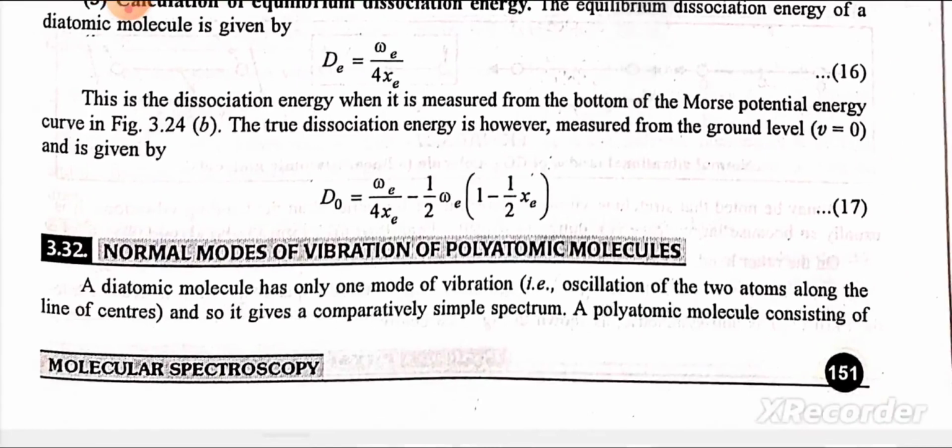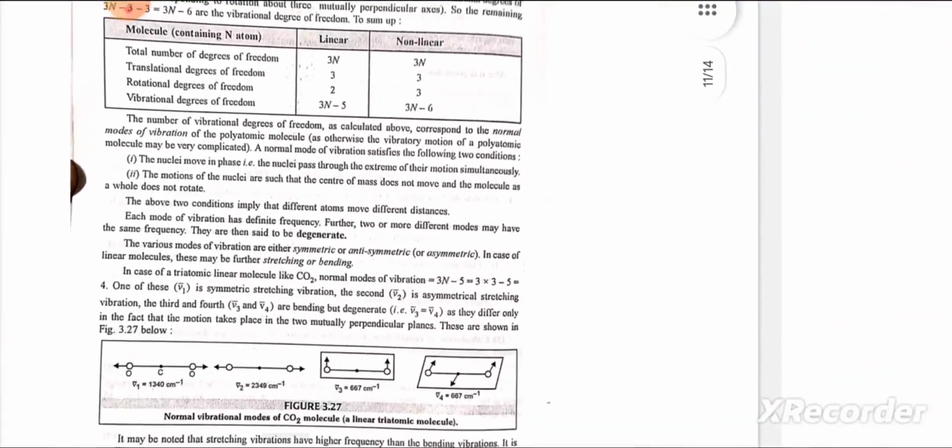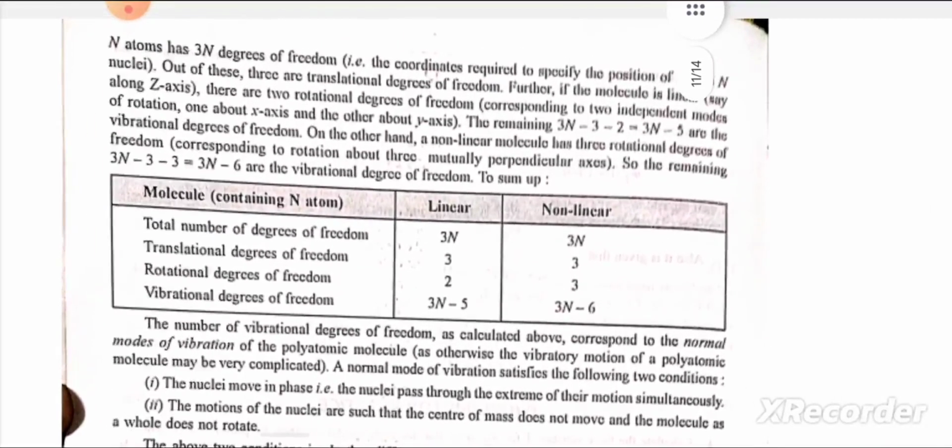Normal modes of vibration of polyatomic molecules. A diatomic molecule has only one mode of vibration, that is, oscillation of the two atoms along the line of centers, and so it gives a comparatively simple spectrum. A polyatomic molecule consisting of n atoms has 3n degrees of freedom, that is, the coordinates required to specify the positions of all the n nuclei.